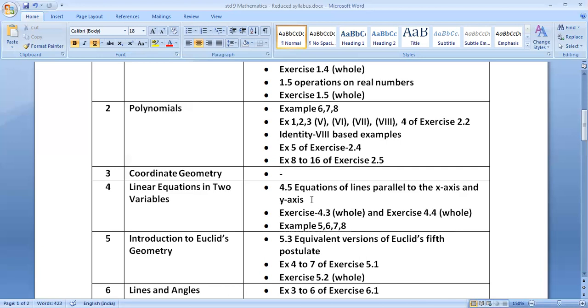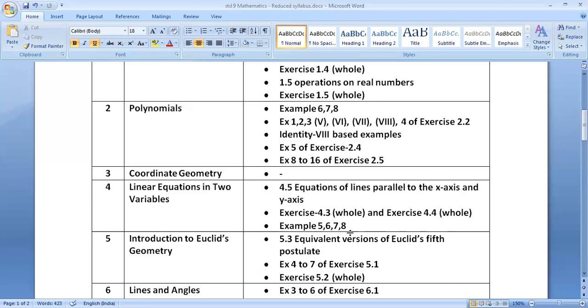but they have not mentioned example 9. You can see they have mentioned only 5, 6, 7, and 8. This example 9, in which solve the equation 2x plus 1 is equal to x minus 3 and represent the solution on the number line and the Cartesian plane.